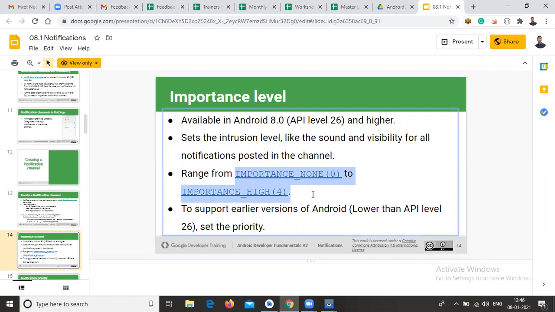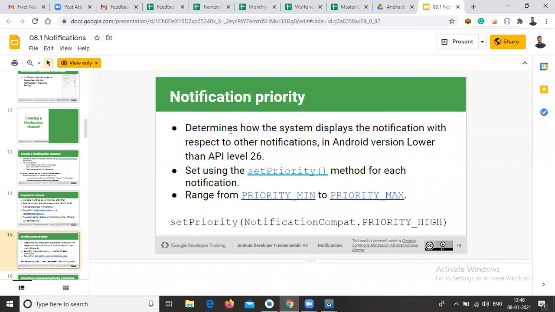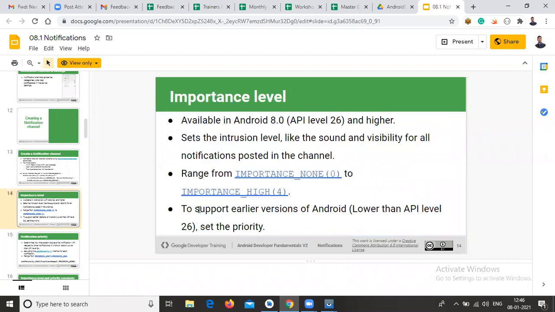Lower versions are different. In 8.0 or higher versions we can add the importance, but in below versions we need to add the priority. In the next slide it will be displayed. See here, to support earlier versions of Android, lower than API level 26, you need to call set priority.